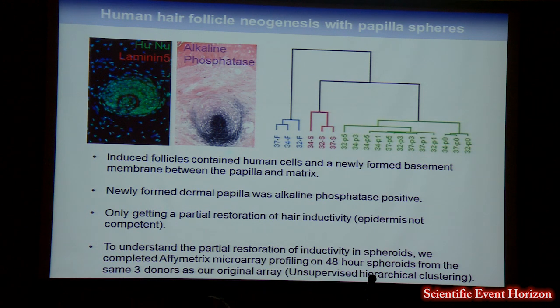And so to try and understand the partial restoration of inductivity in our dermal spheroids, we then completed Affymetrix profiling on 48-hour-old spheroids from the same 3 donors that the original microarray analysis was performed on. And you can see we then performed unsupervised hierarchical clustering on the entire genome signatures of these Affy profiles, and you can see that the freshly isolated dermal papillae fall in their own little arm here. Cells cultured in 2D fall in a culture arm of this hierarchical plot here, as marked in green, and the dermal spheroids, while falling in a culture arm of the plot, do fall independently of the other cells in culture.